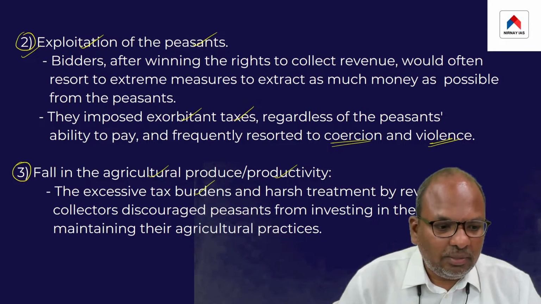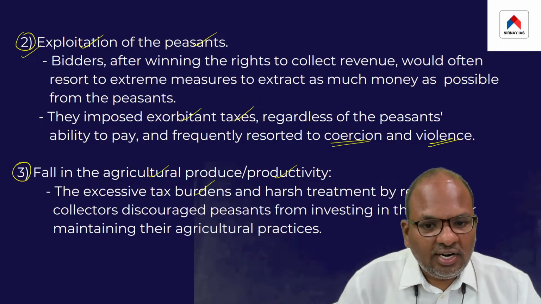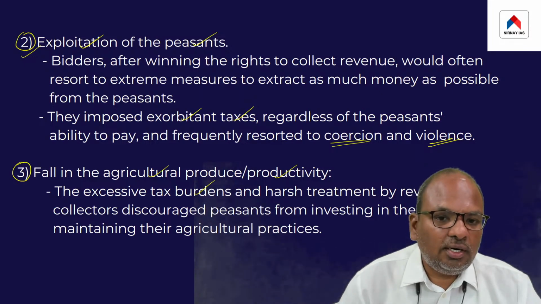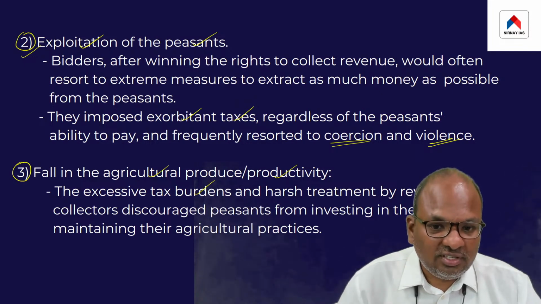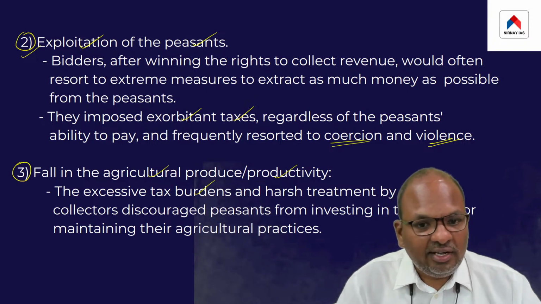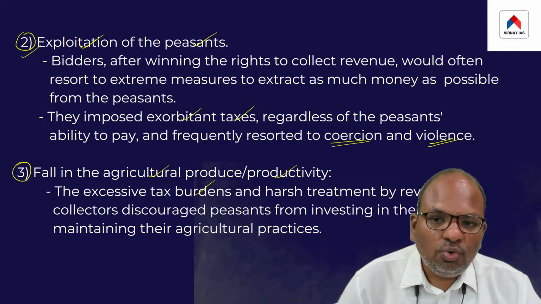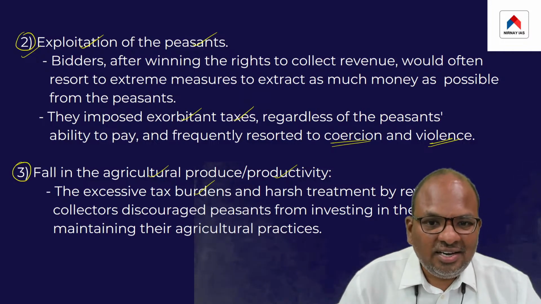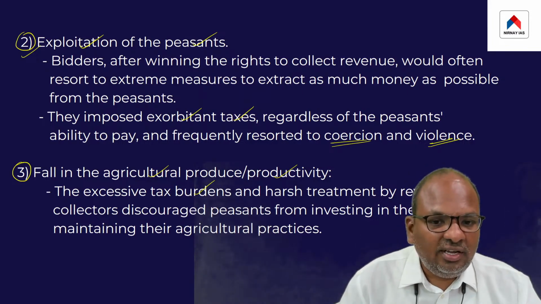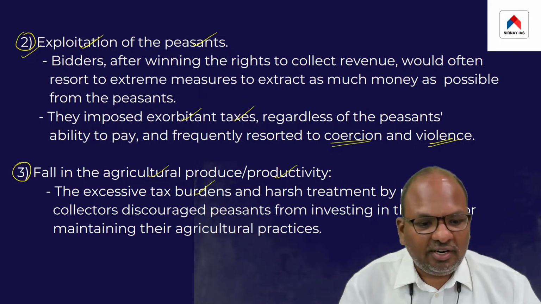So the whole point which I'm trying to convey is that the actual cultivators of the land, because of the huge taxes to which they were subjected, began losing interest in agriculture. They began to invest less and less on the land, as a result of which the entire productivity in agriculture began to suffer.